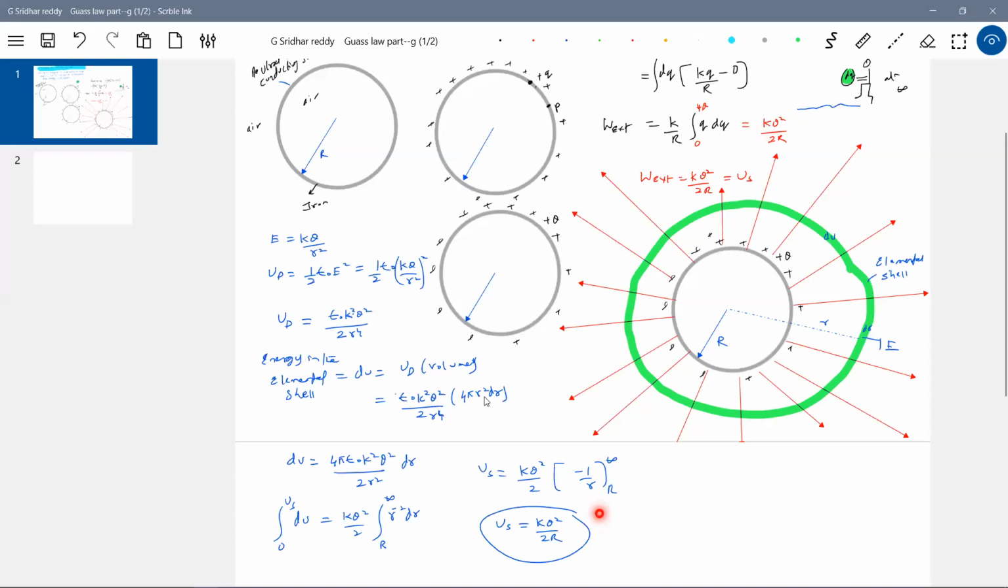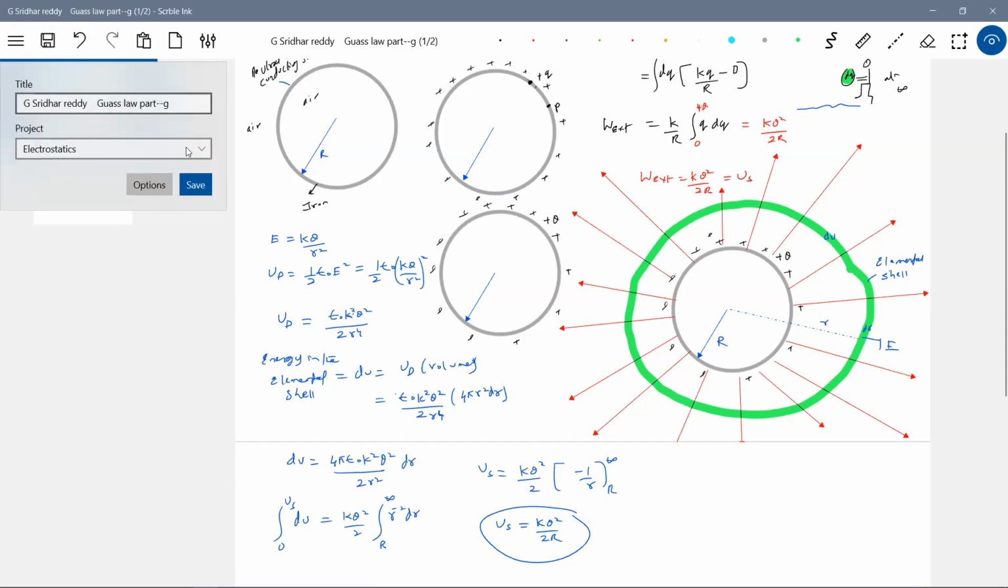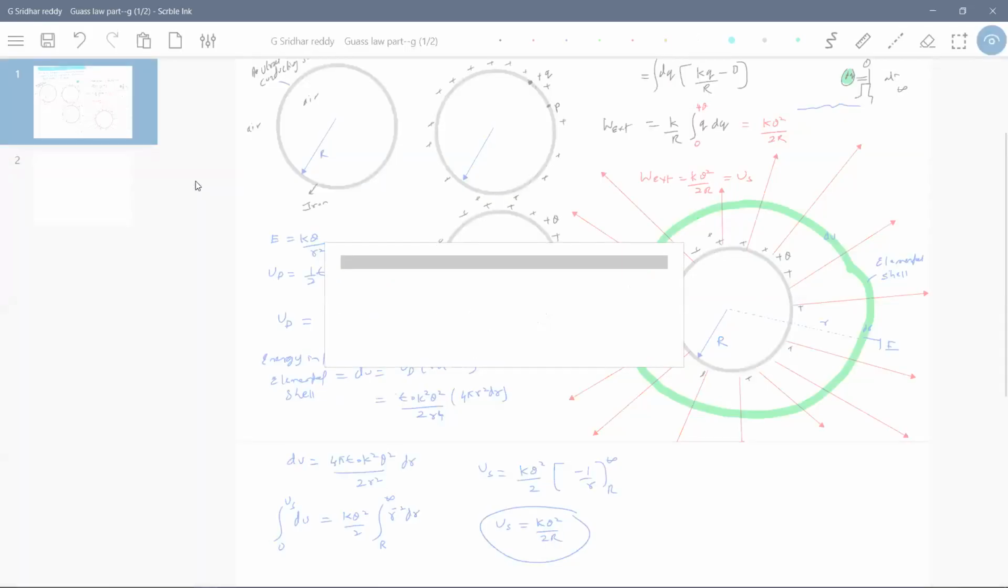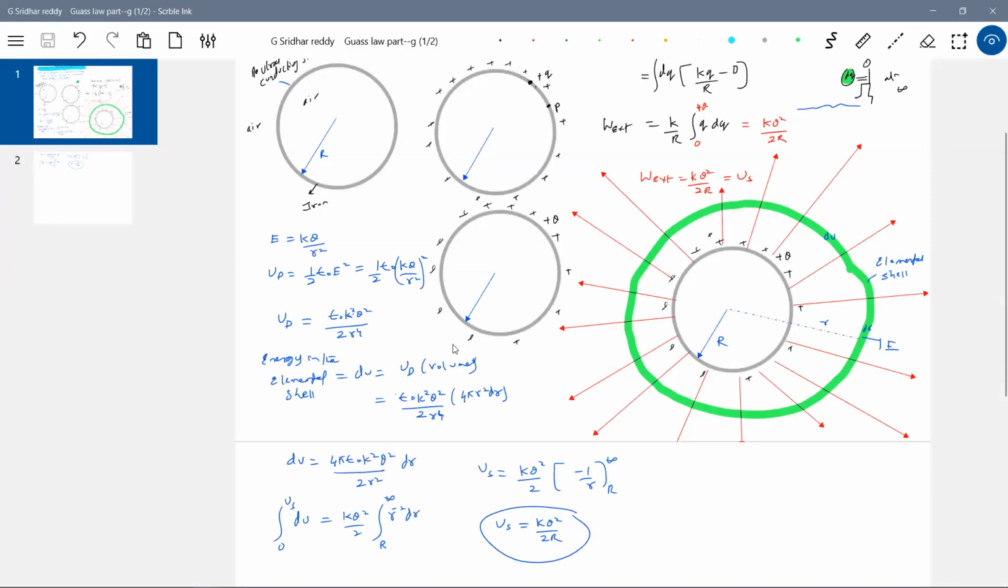Able to understand the self-energy idea? To construct any charge system, we have to do mechanical work. That mechanical work will be converted into the self-energy of the system. On its own, the charge